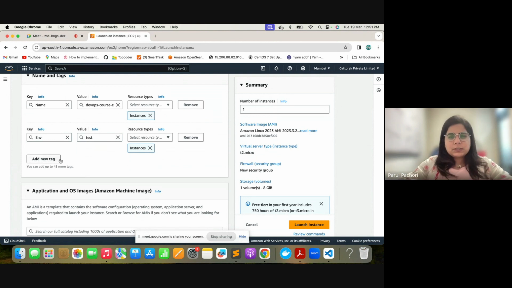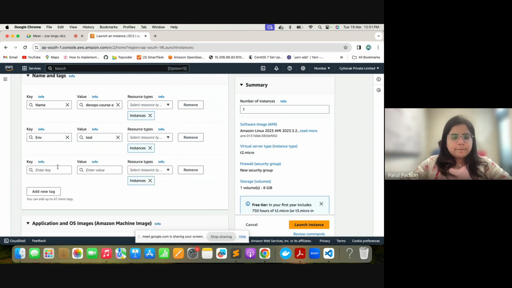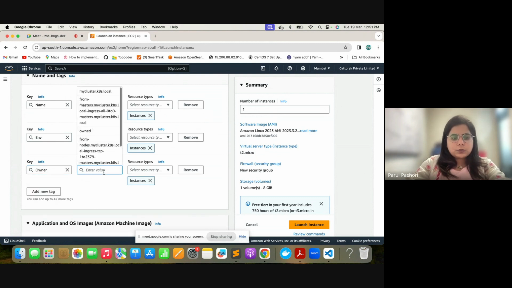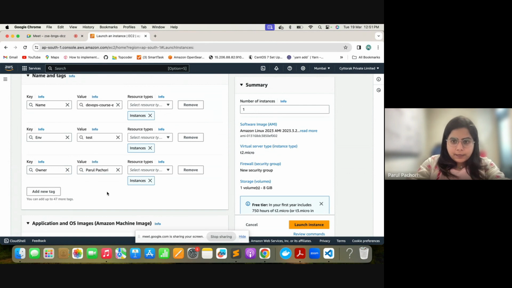Sometimes this is just for future reference. For example, we might set something called owner. If I'm setting an owner, then anybody who's coming back to this particular AWS account, maybe in a company there can be many people using the same AWS account, right? So there can be many instances, but now who created what instance you might not know.